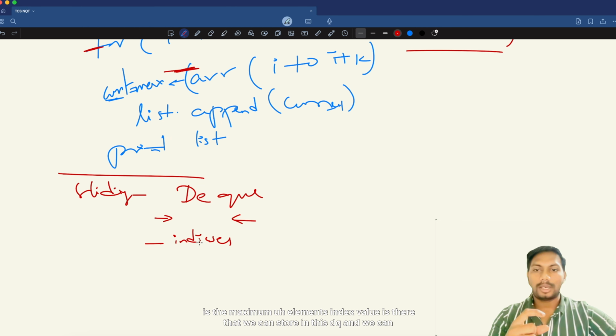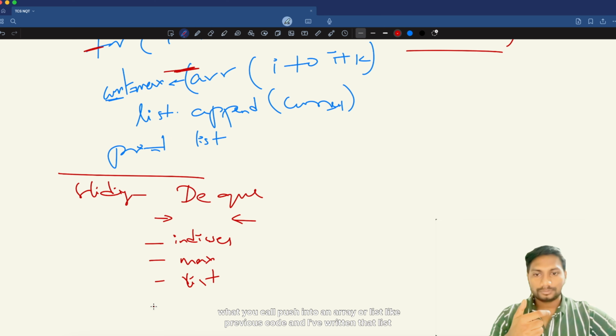To store that, we have to make sure it's the indices. Second, we'll compare whether it's the max value or not. Third, whatever max value we get on those indices in the DQ, we'll push into a list like the previous code and return that list.